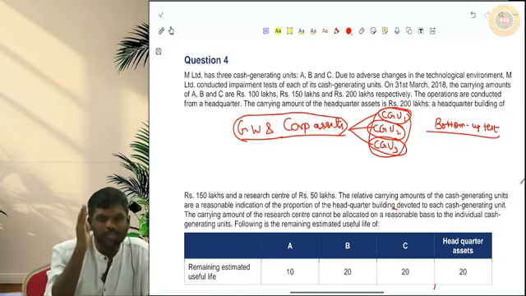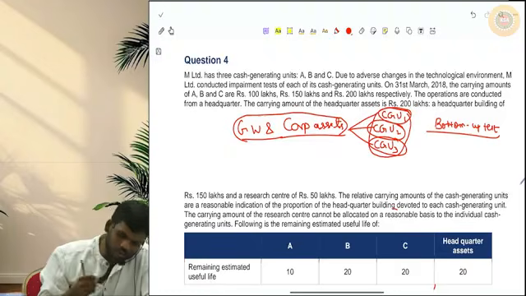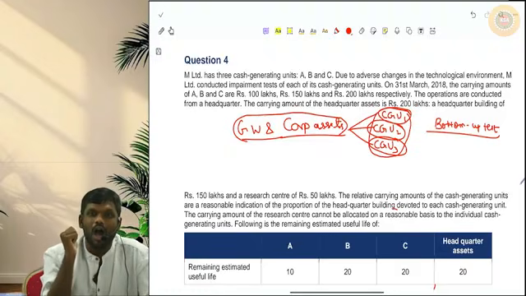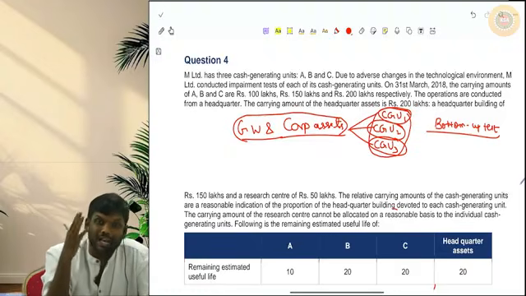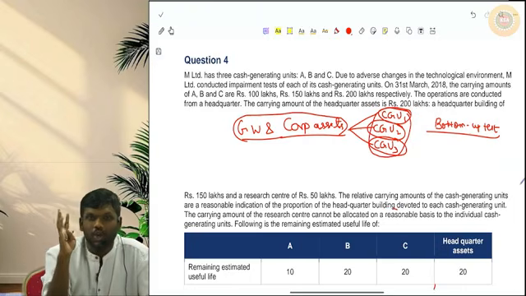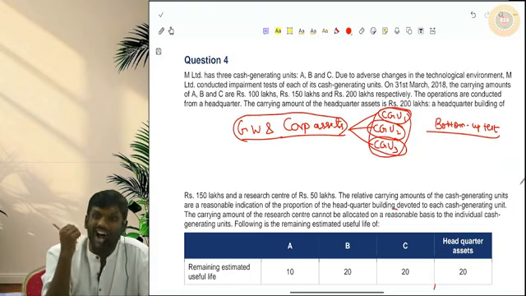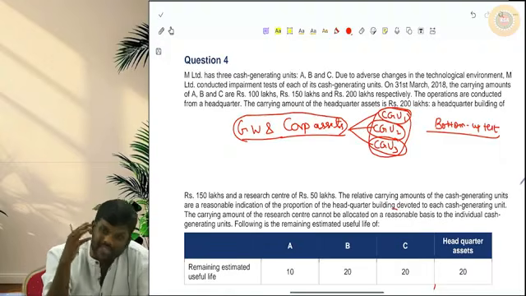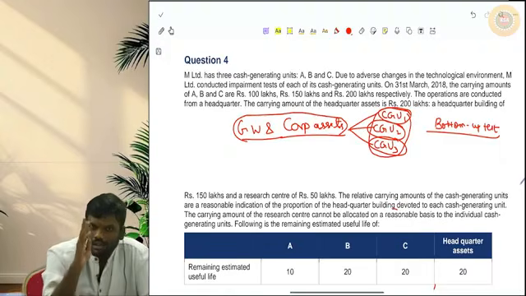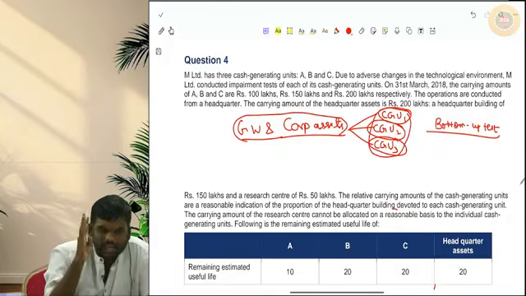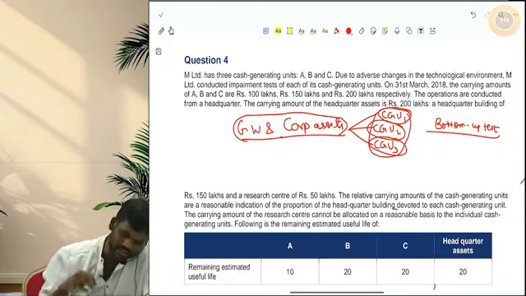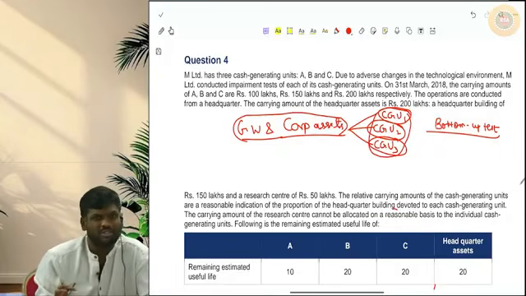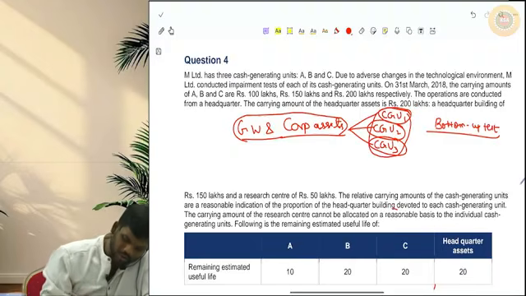Suppose the real issue comes where this goodwill and corporate asset are not allocable to the individual CGUs. You are not able to allocate them to CGU1, CGU2, CGU3. You are not able to find any reasonable basis for allocation. Then the real problem comes. What does AS-28 say?